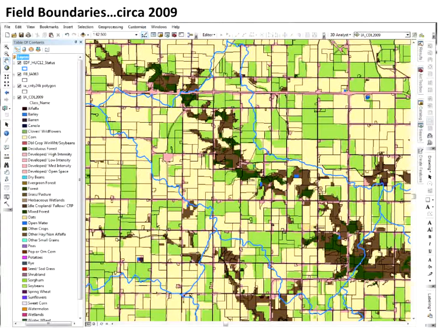So any polygon where the dominant crop was less than 75% of the field, we identified that as an opportunity to subdivide that field into a crop-specific field boundary. As you can imagine, it was a very time-consumptive process.